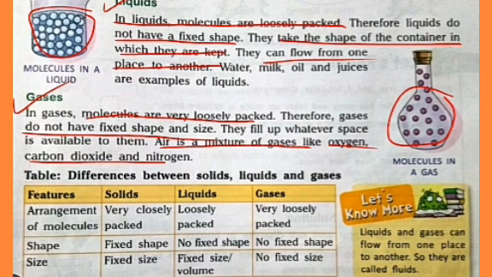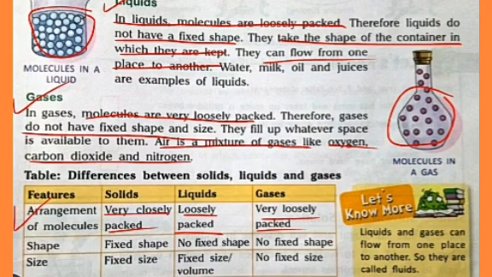Now, let's differentiate between solids, liquids, and gases. Number 1. On the basis of arrangement of molecules, in solids, molecules are very closely packed. In liquids, molecules are loosely packed. And in gases, molecules are very loosely packed.